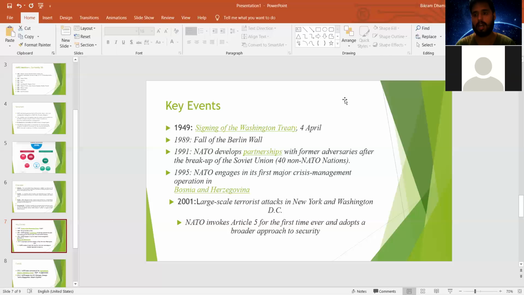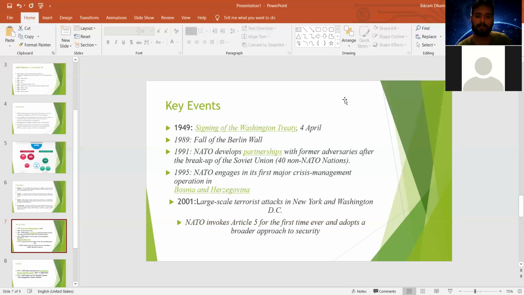On the other hand, the Russian Soviet Union was already dissolved, and their security alliance, the Warsaw Pact, was also dissolved. Altogether, the partnership was extended to 40 non-NATO nations. There are 30 NATO nations now, and NATO has relations, partnerships, and some sort of negotiation and discussion in different security matters with the 40 non-NATO nations.